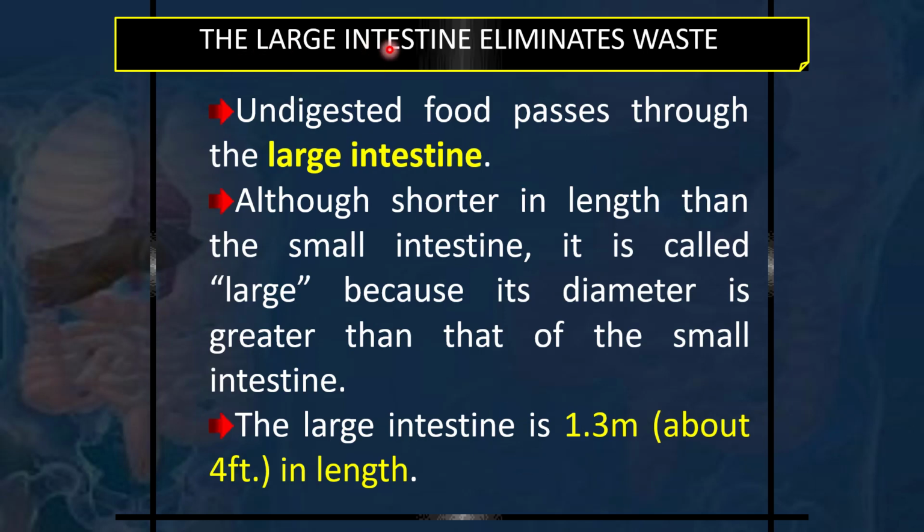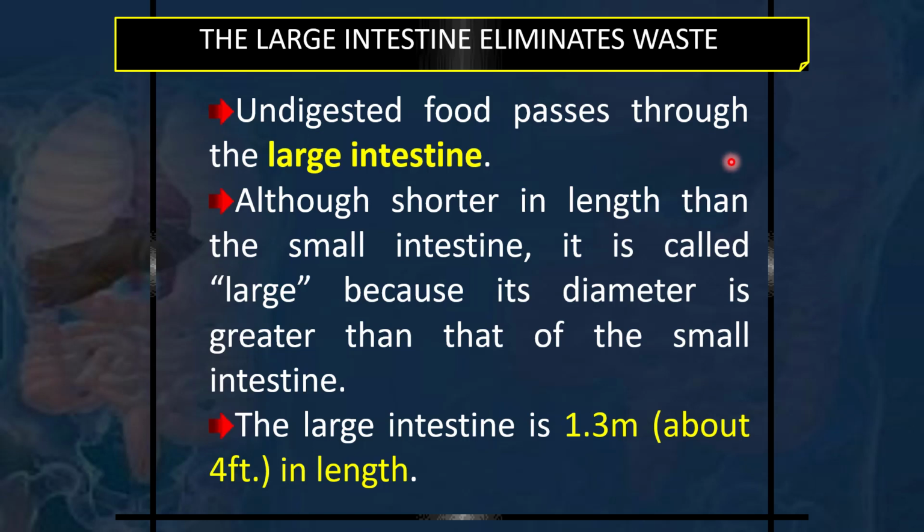So now coming on to the large intestine, what has already happened till now is that in the small intestine, the food has been completely digested and absorbed, and now some waste materials are being left, which do not need to be absorbed and need to be eliminated out of our body.